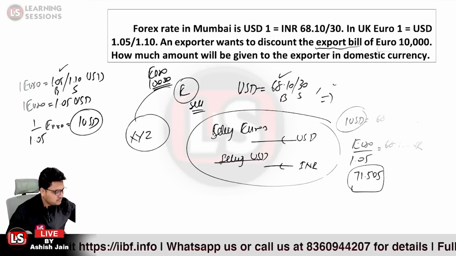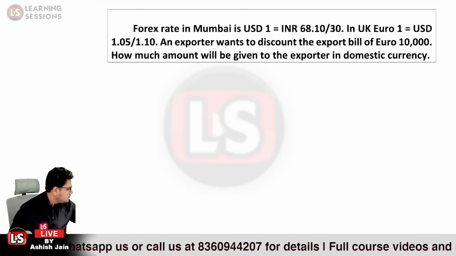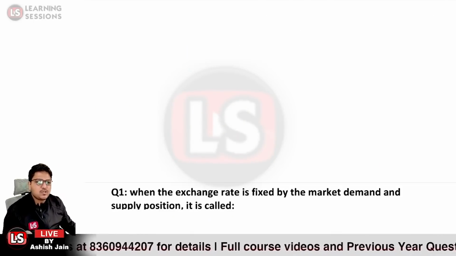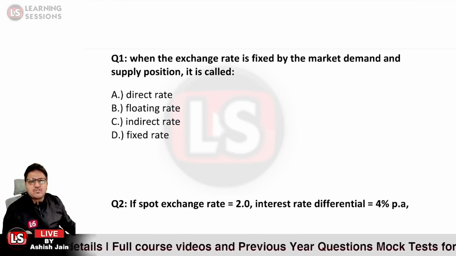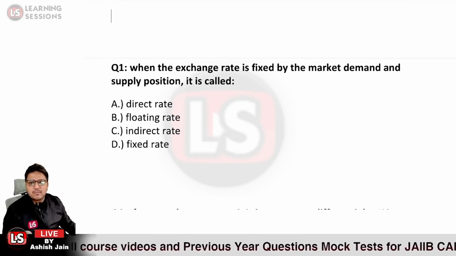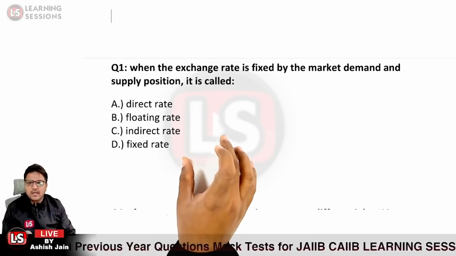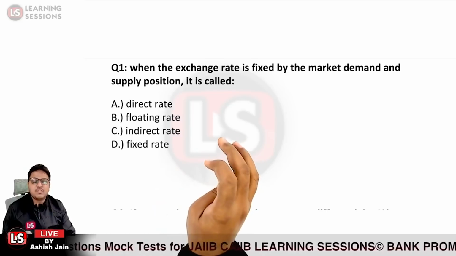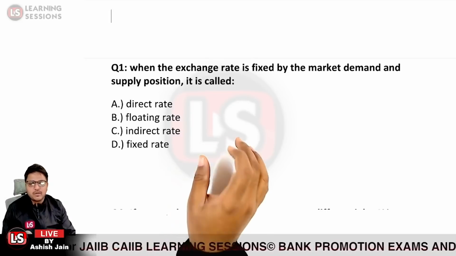Is that clear? Is that particular part clear over here? Okay. Now let's move further to the next question. It says, when the exchange rate is fixed by the market demand and supply position, it is called direct rate, floating rate, indirect rate, or fixed rate. When the exchange rate is fixed by the market demand and supply position, it is called what rate?